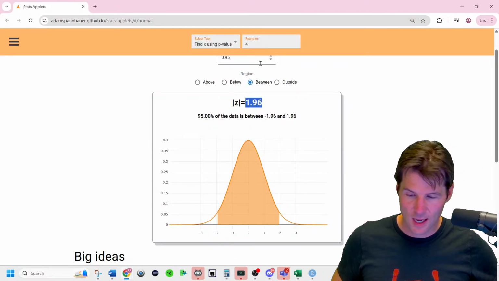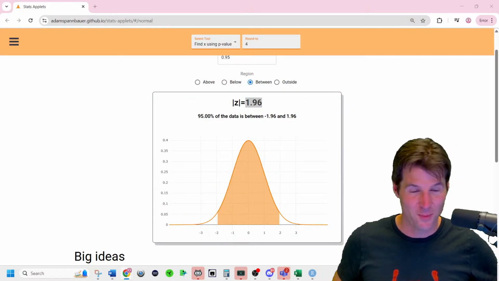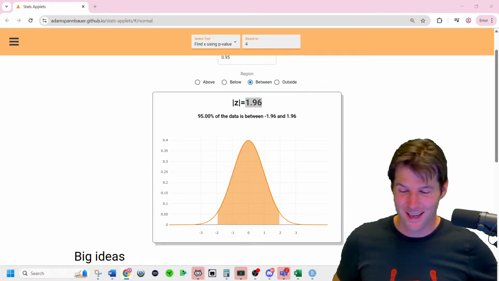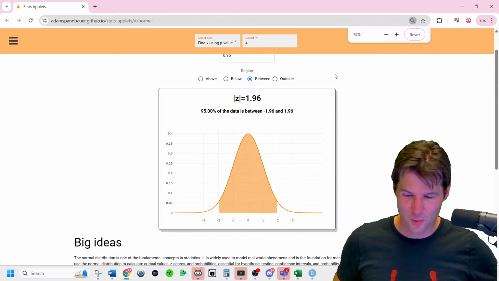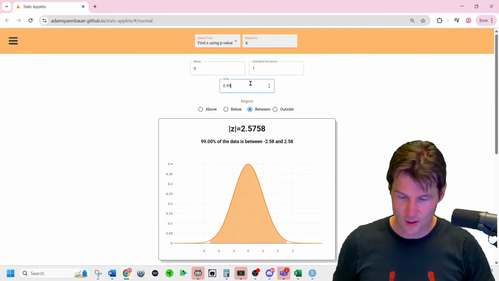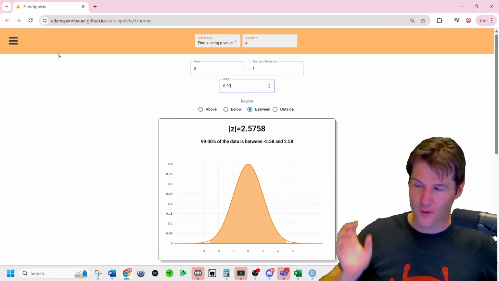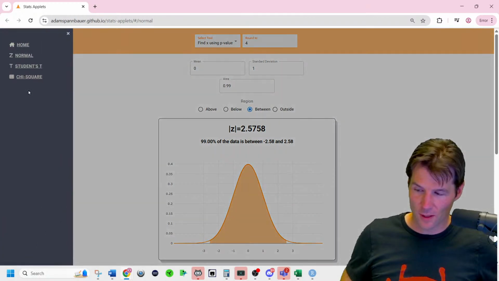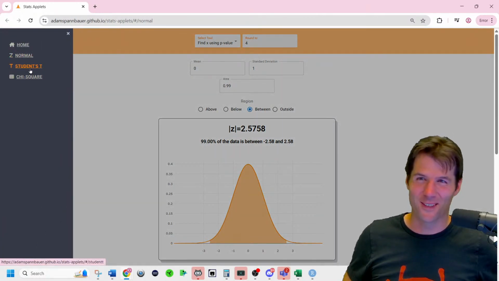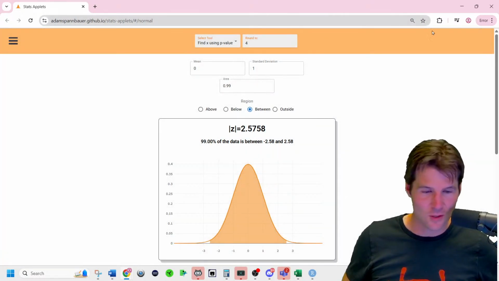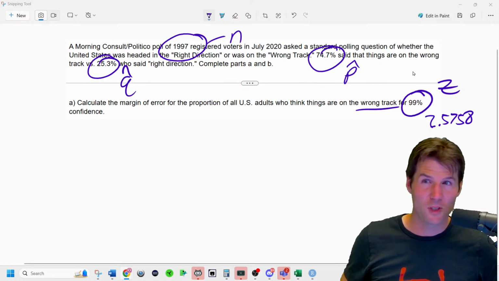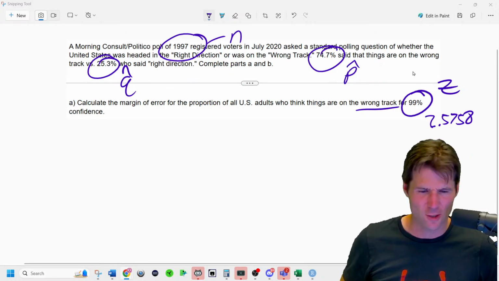You'd have to go here to the apps, which is on the screen now. The mathematicians do like to drink, apparently. And when you go here to the apps, you want to go between and go to 99%. There it is right there. The T-curve can be found right over here. There's William Sealy Gosset's T-curve, known as the student T, which was a pseudonym he used when he published in Biometrika back in like 1910 or so.